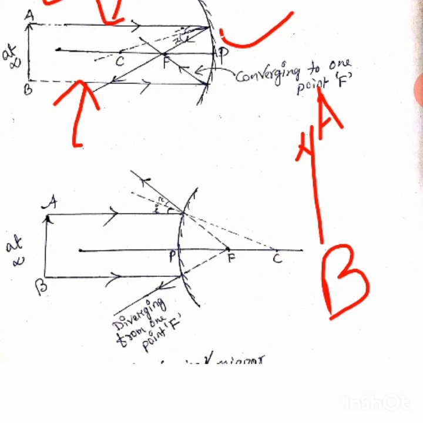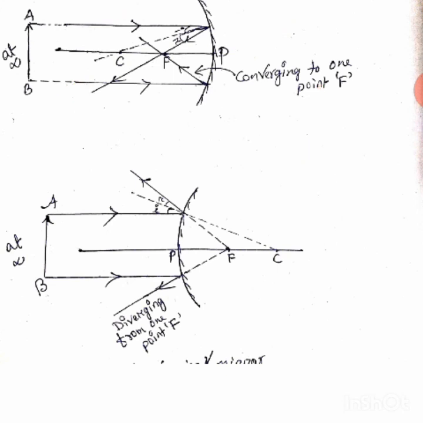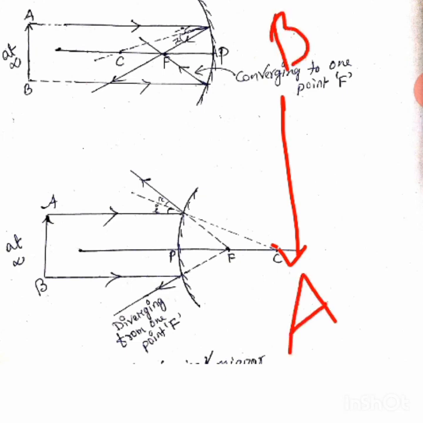So you have to understand that AB is the object, and you remember one thing: objects are always put erect. We have to put the object erect. We cannot place the object inverted. We cannot place the object like this. Suppose this is A, this is B. You cannot put it like this. Objects are always put erect.